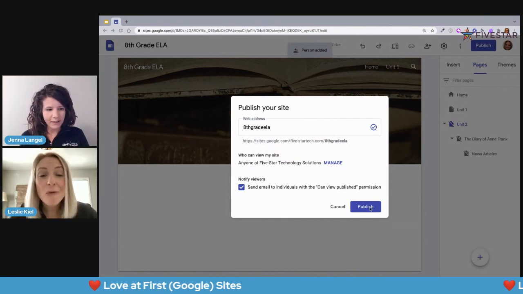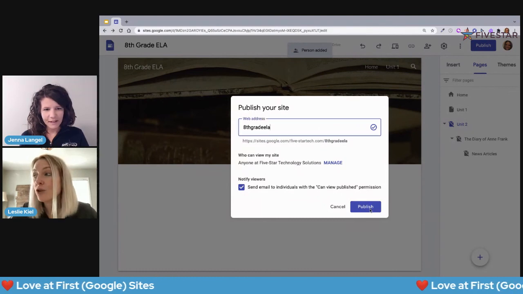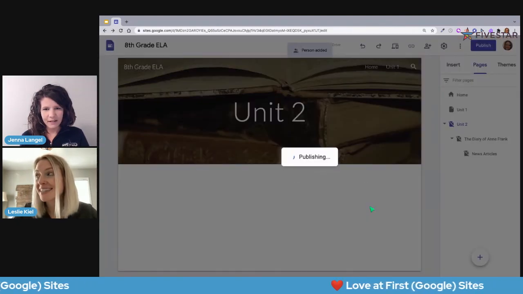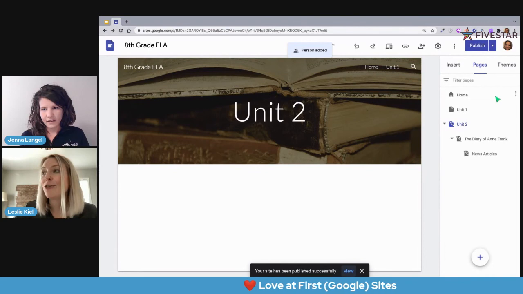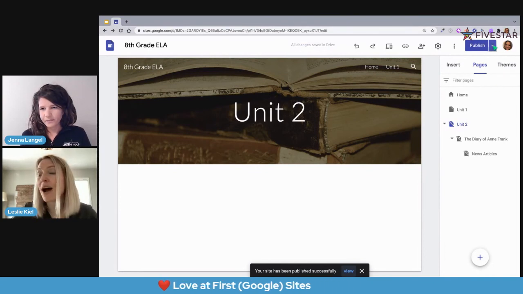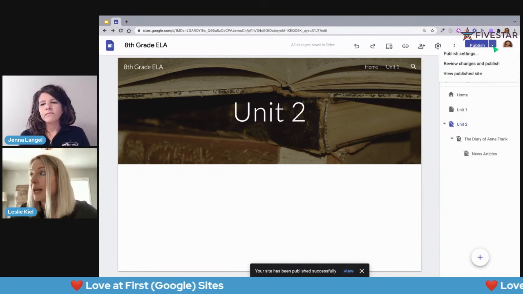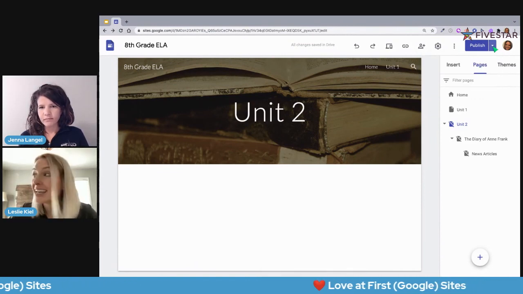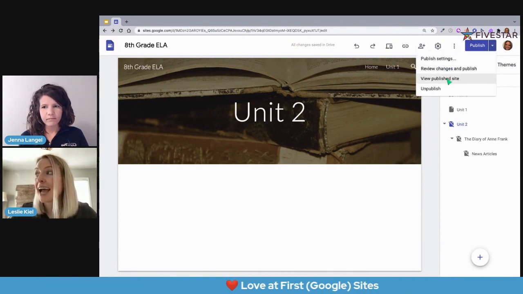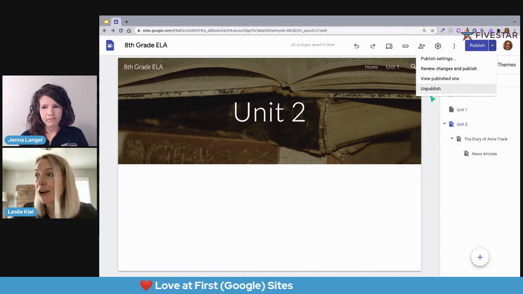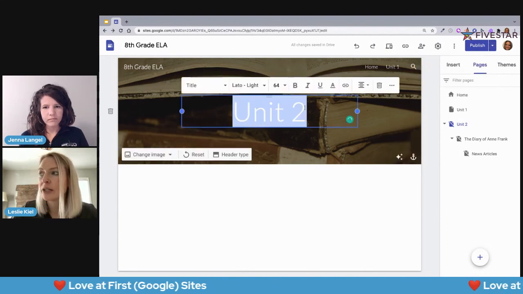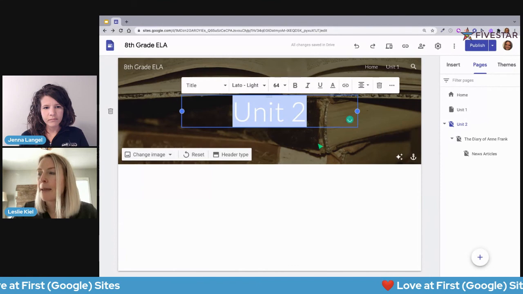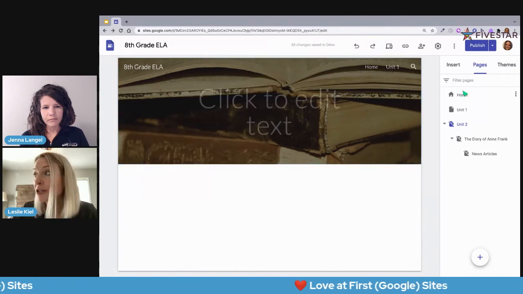Yeah, I want to make sure that I point out that when you publish the site, you then have this drop-down arrow by the word publish. So every time that you make changes to your site, you're going to want to check out that drop-down arrow. So let's say I'll just quickly delete this and make a change. Now I've already published my site.